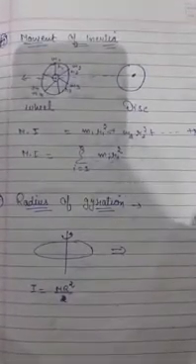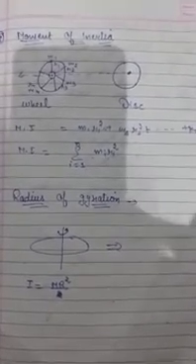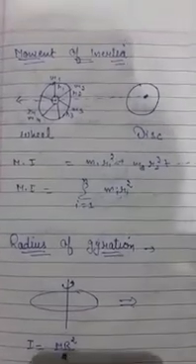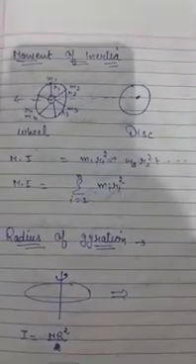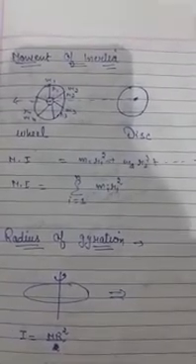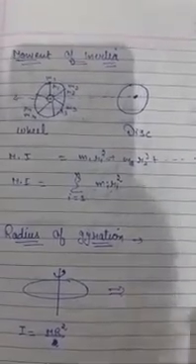The next topic we are having is the moment of inertia. Basically, for moment of inertia, in the first or second unit we have done this thing, inertia. Inertia is the inability of a body to change its state by itself. And if we apply force on any body, it will try to remain in the position in which it was before applying the force.